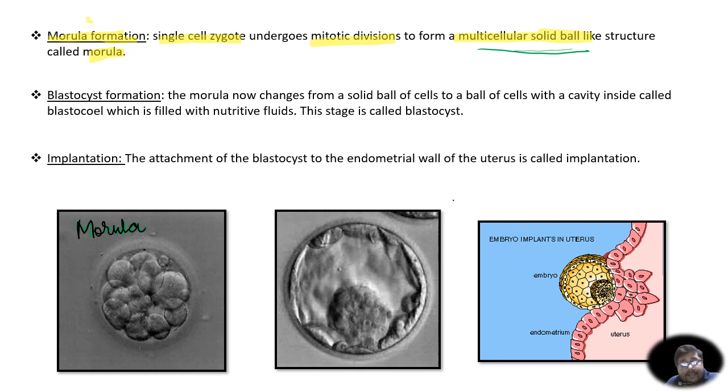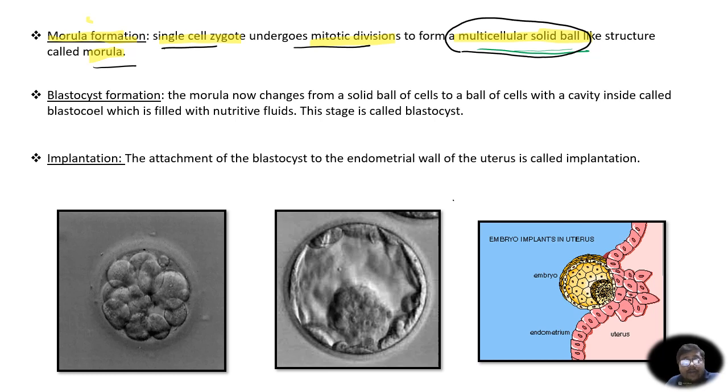You can see that inside the morula there are so many cells, so it has been formed via mitotic divisions of the zygote. So I hope you appreciate how a morula looks. So what is morula? The single cell zygote undergoes mitotic division to form this multicellular solid ball called morula.